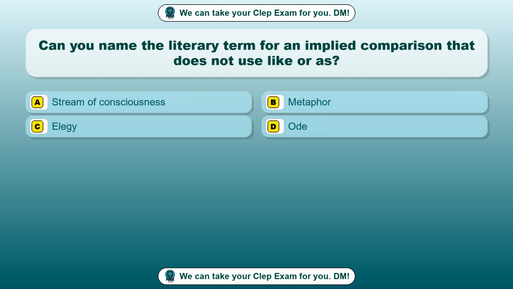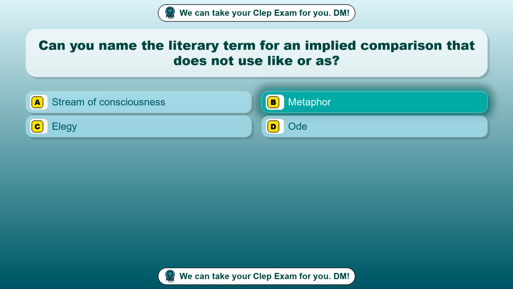Question 93. Can you name the literary term for an implied comparison that does not use like or as? Option A, stream of consciousness. Option B, metaphor. Option C, elegy. Option D, ode. The correct answer is option B, metaphor.